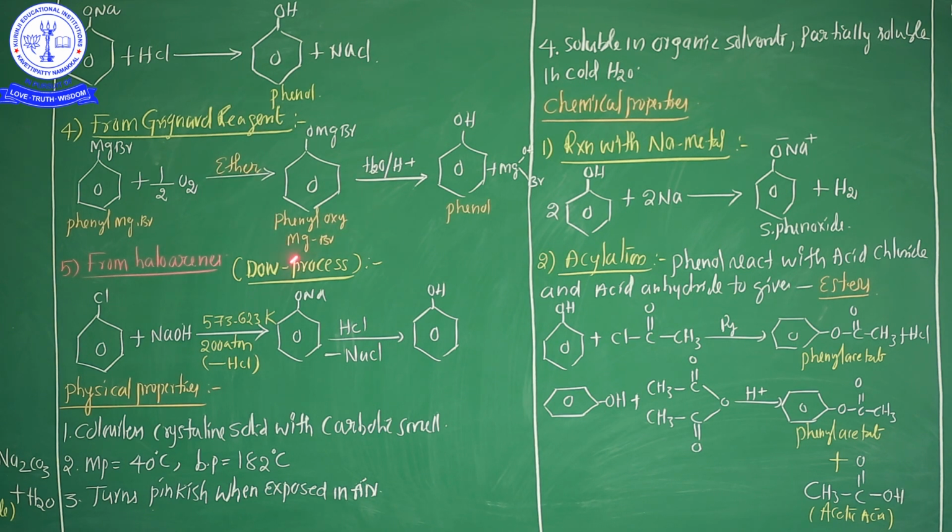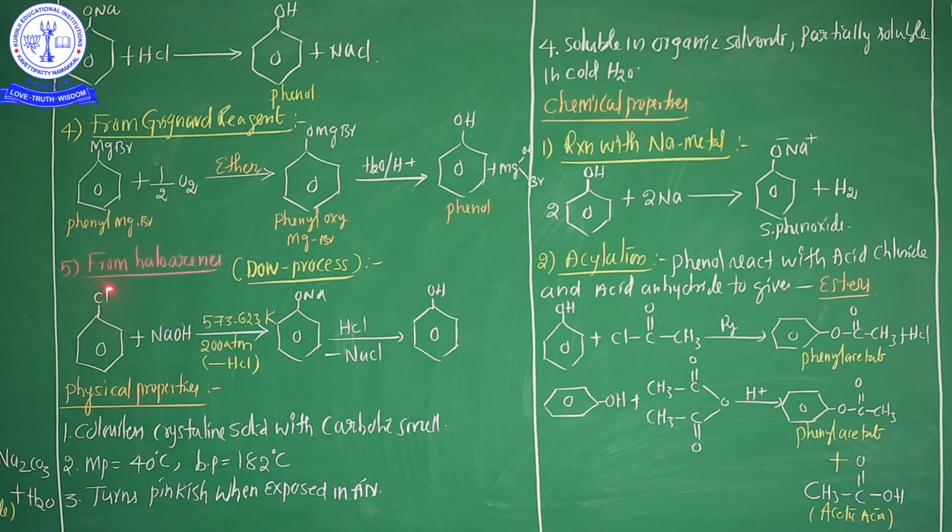Now phenyl oxy magnesium bromide is formed. This intermediate product is again treated with water for hydrolysis. Finally phenol and MgOHBr is formed. Okay? This is another preparation method of the phenol.